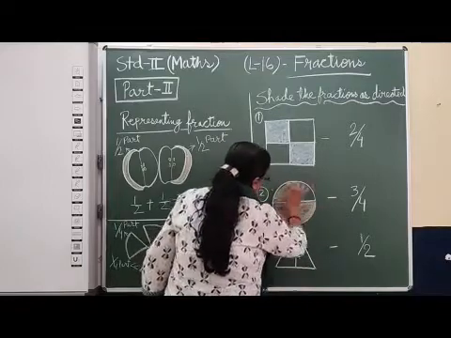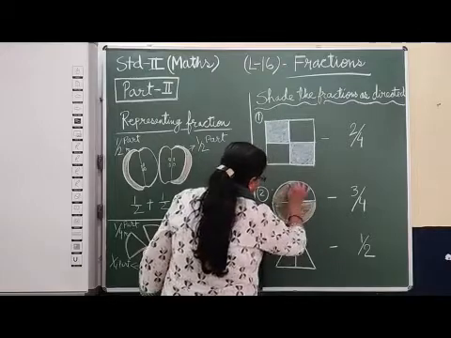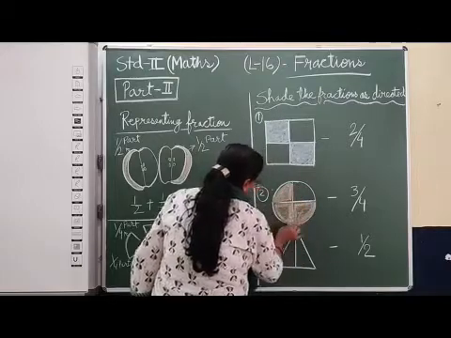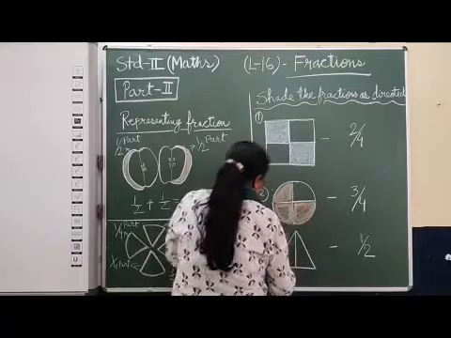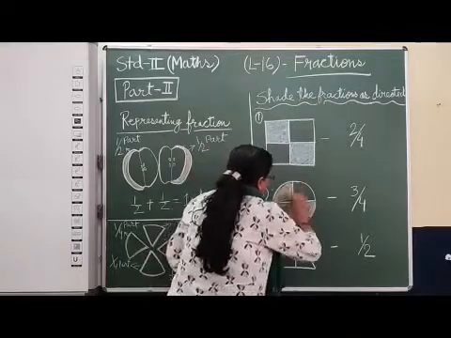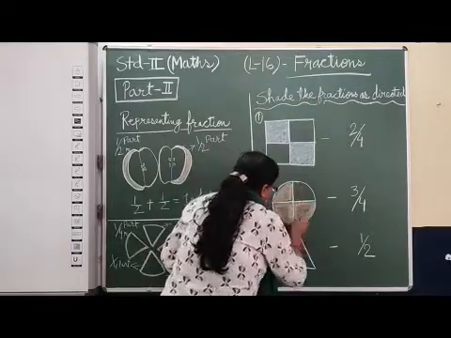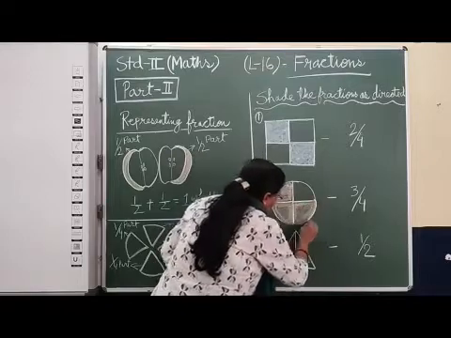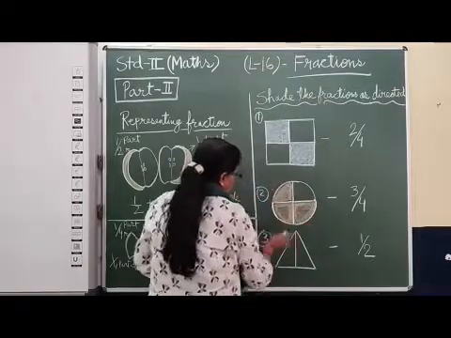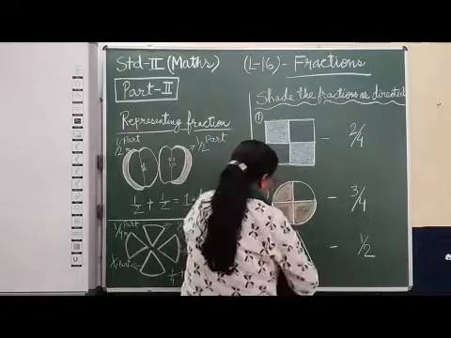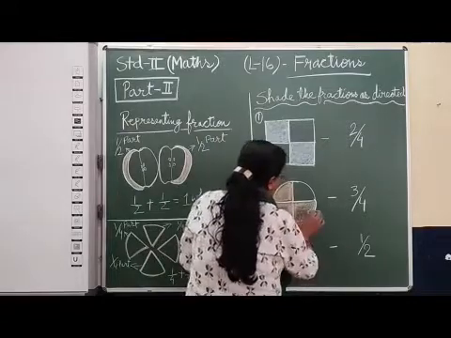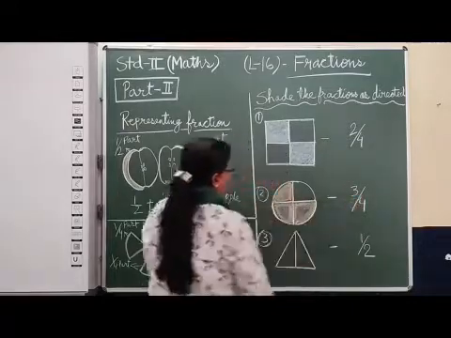Can you see? I have shaded 3 parts. 1 part is totally blank. You can see here. I have shaded 3 parts as it is written here, 3/4.